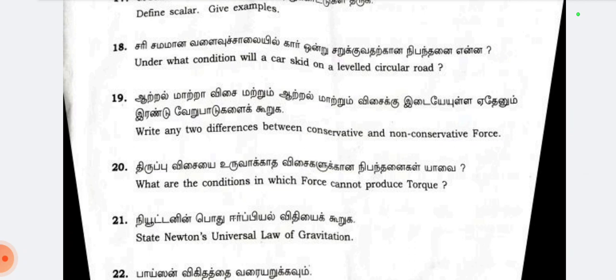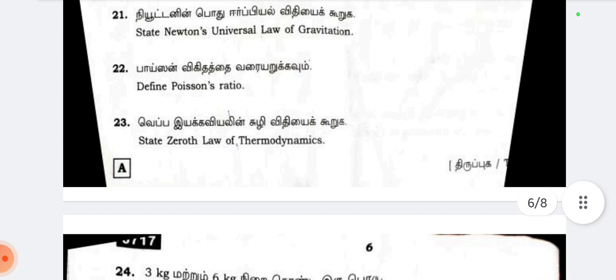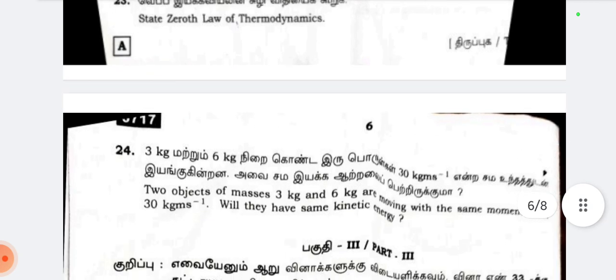20th, what are the conditions in which force cannot produce torque. 21st, state Newton's universal law of gravitation. 22, define Poisson's ratio. 23, state zeroth law of thermodynamics.